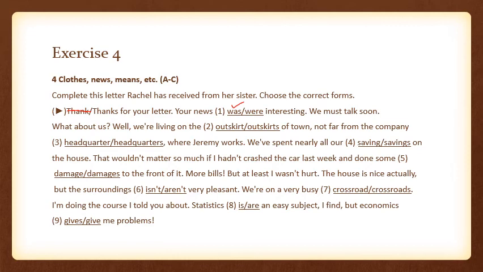What about us? Well, we are living on the outskirts of town, not far from the company. So here she is talking about the outer boundaries of the town. Now the boundary is not going to be one, and secondly, the boundary of the town is going to be considered as all of it. We are not going to talk about each centimeter of a town's boundary. So that is why we are going to choose the outskirts here, outskirts of town, not far from the company headquarters. Now, headquarters is always used with an S, so we are going to choose headquarters here, where Jeremy works.